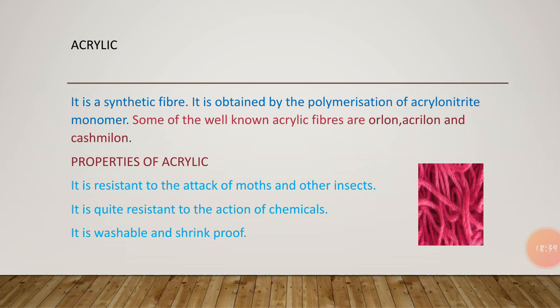Now we are going to know about its properties. It is warm and lightweight. It has wool-like properties, so that's why it is also known as artificial wool. It is soft and flexible. It is resistant to moths and chemicals. There is no effect of moths, insects, or chemicals on it. It gives a wool-like feel. It does not shrink and is wrinkle resistant.